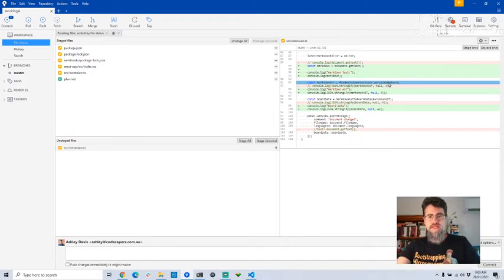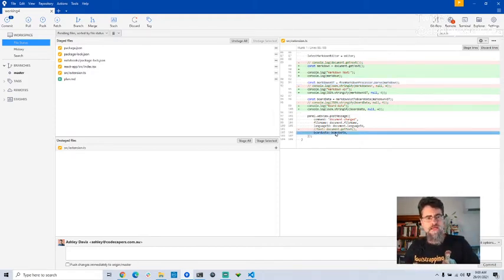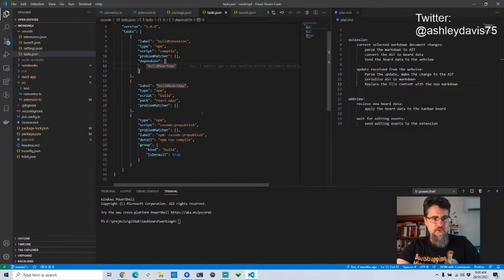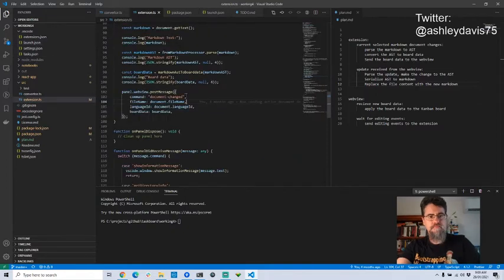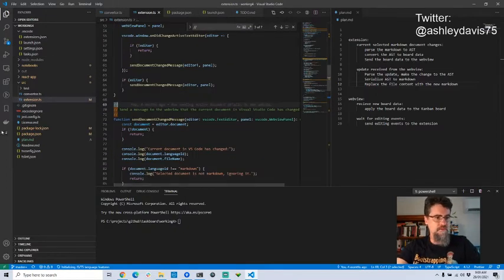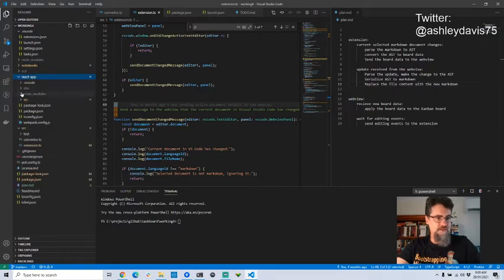So that actually works. And that actually gives us board data that we can then pass through to the web view and put in the Kanban board. And that's actually working now. So let's just stage that. I just want to get rid of some code that I had commented out previously. Where was that? That might have been in the React application.